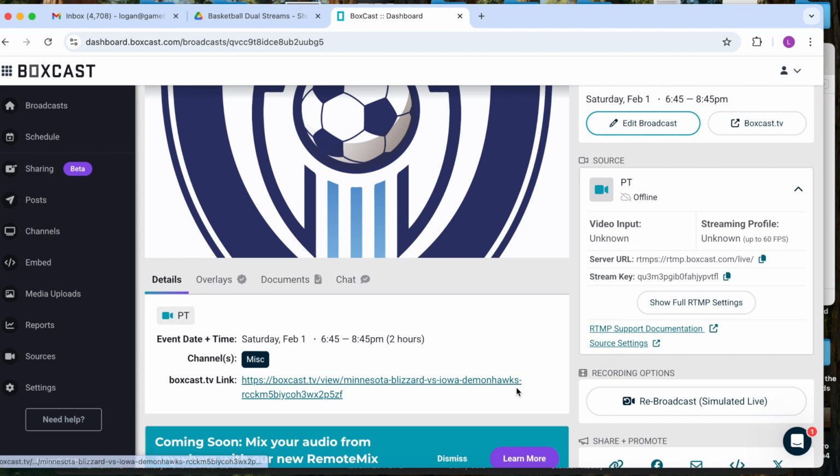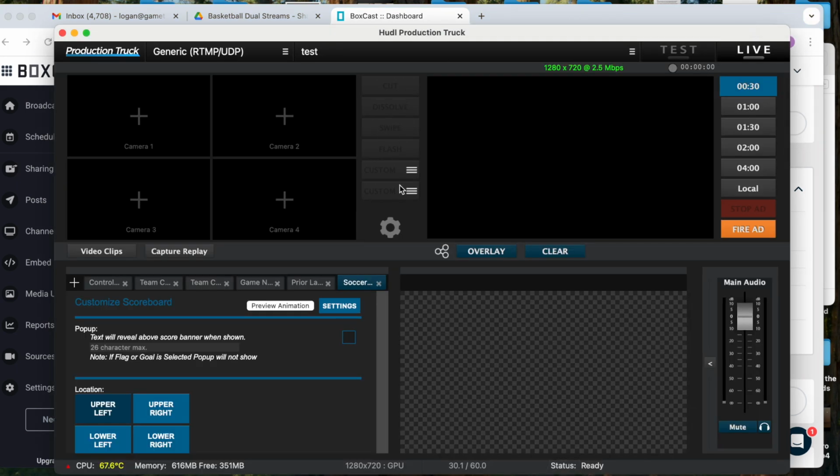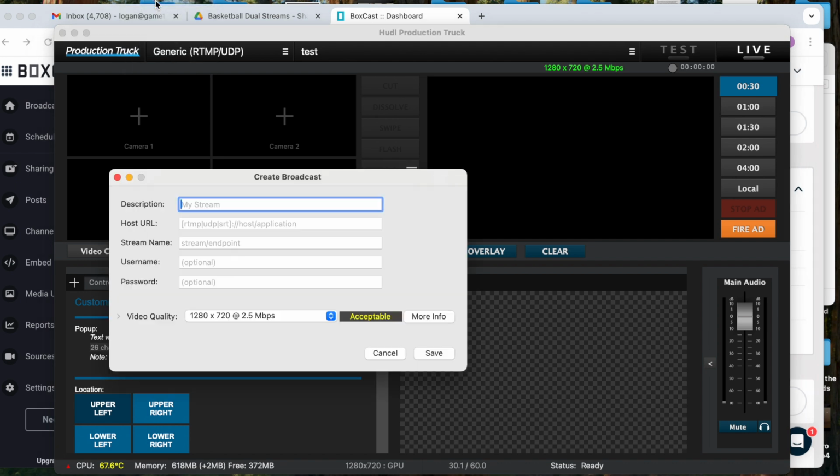So now we're going to go back to Production Truck. We are going to go to Broadcast, Create Broadcast. And you're going to fill out something in the descriptions. You can describe the game. It's probably the best way to do it, but it's not necessarily essential. You could just type in a bunch of random letters. It just needs to be called something.